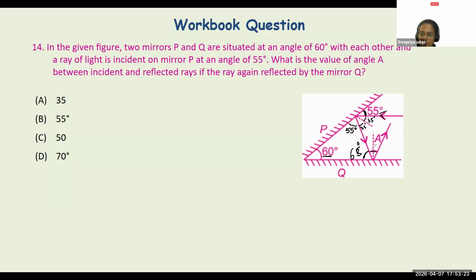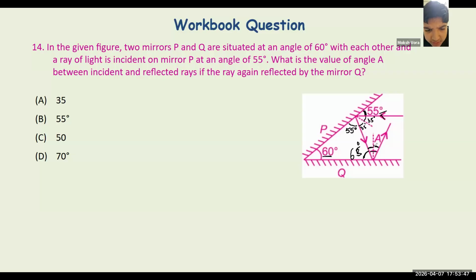Now, if this is 65, it is easier to understand what this angle is going to be. What's going to be the angle here now? Quickly. That will be 50 degrees total.